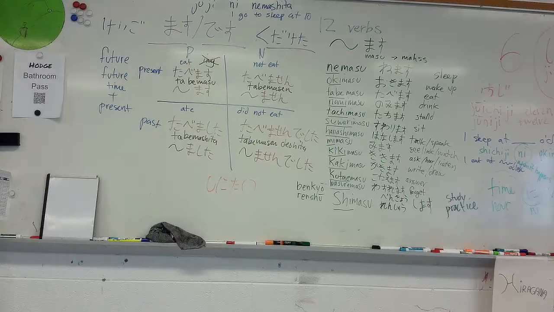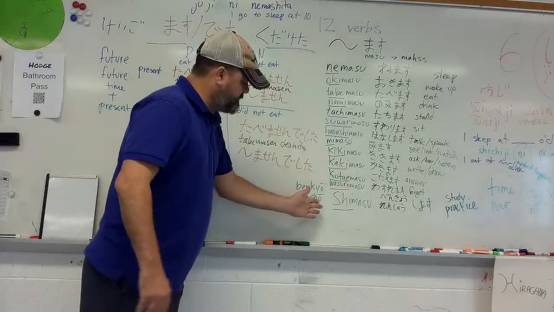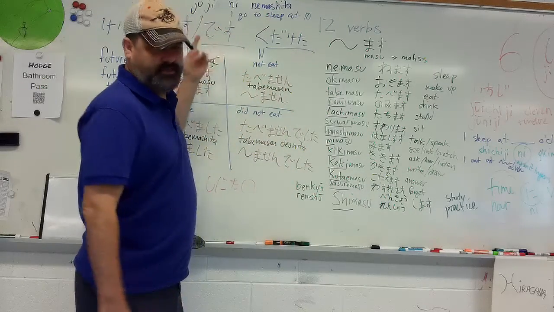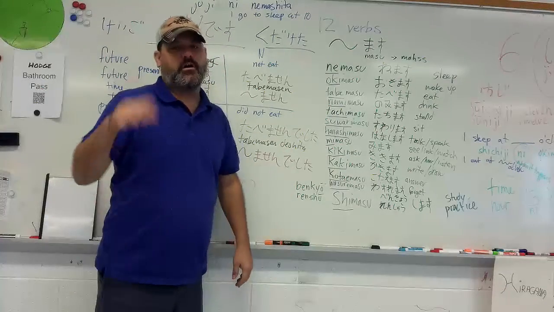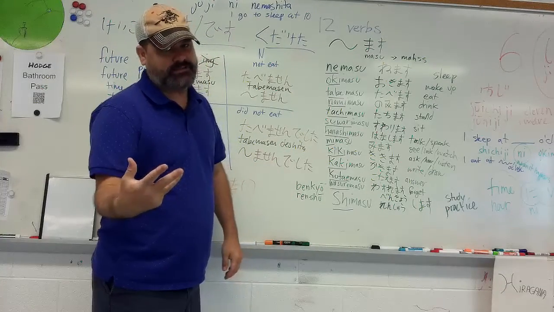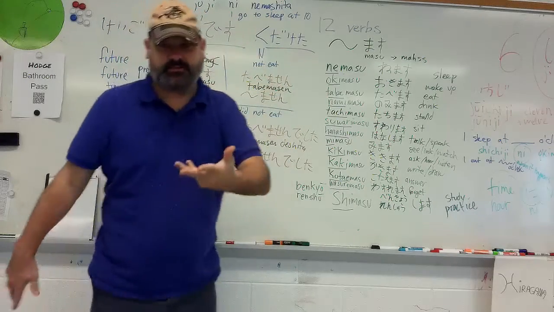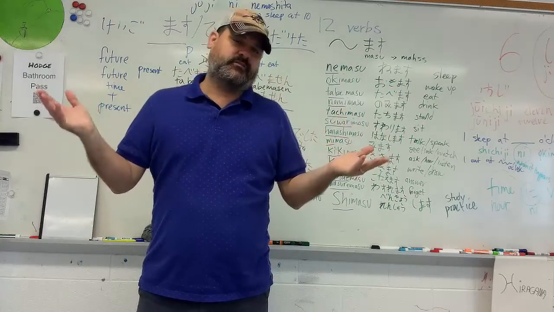Okay, so let's check it out. We've already gone over all the verbs here. And again, this is called masu desu. This is basic polite Japanese speech. All verbs end with the masu ending, and basic statements end with desu, right? So like, my name is Matt: Matto desu, right?